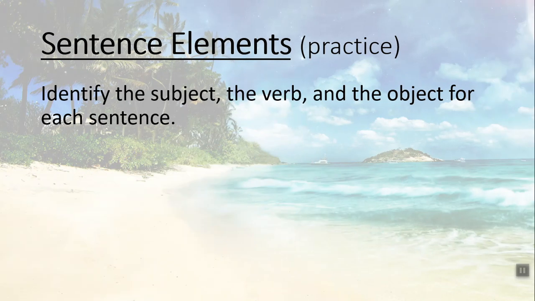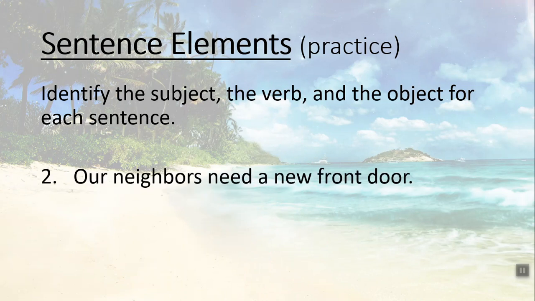Okay, sentence elements. Identify the subject, the verb, and the object for each sentence. This is another practice. Our neighbor needs a new front door. In this sentence, our neighbor is a subject, need is a verb. A new front, we don't do anything with it because we can't say it's an object, but door is an object.